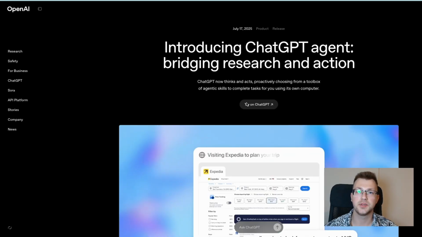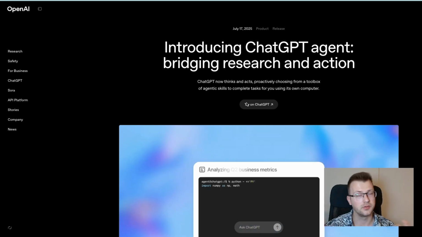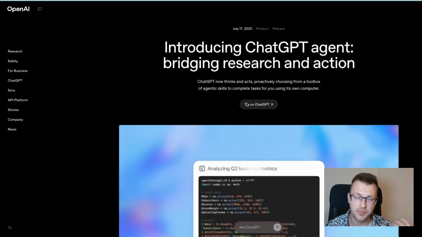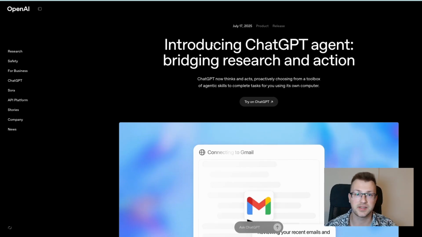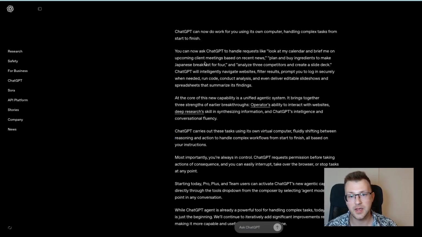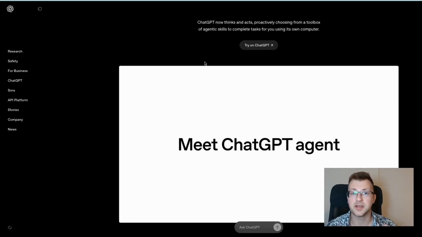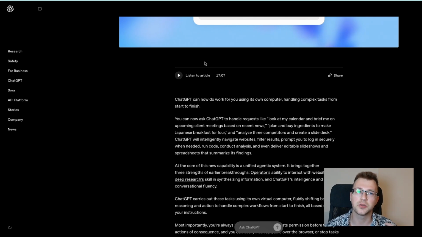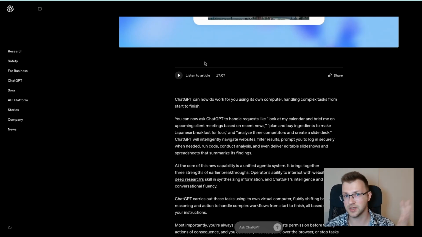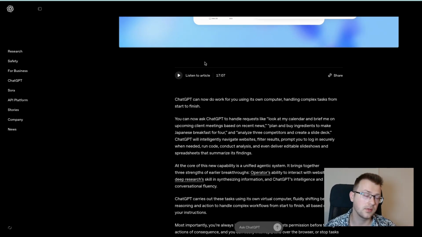So what is ChatGPT Agent? It's a combination of the operator and deep research, so they combined it. Operator was before available only for pro users, and Agent now has some limits for the plus users. And it can browse the websites, it can execute code, it can navigate sites, so not only will it search for you for specific sites on Bing, it can also at least open them and navigate.